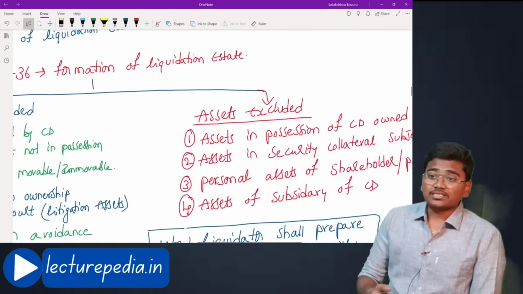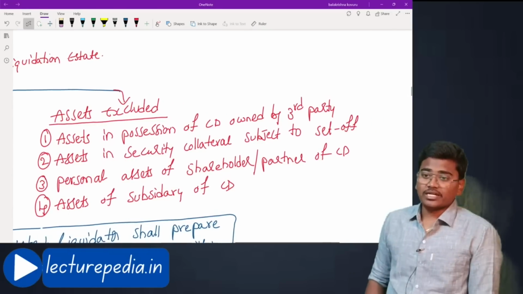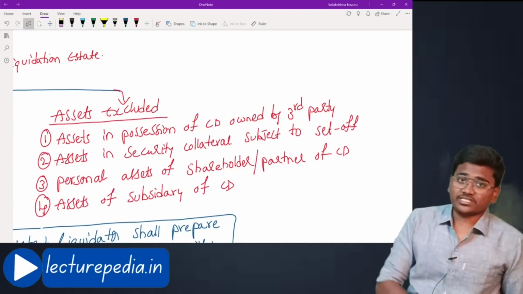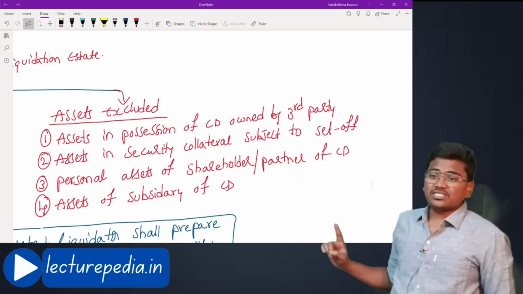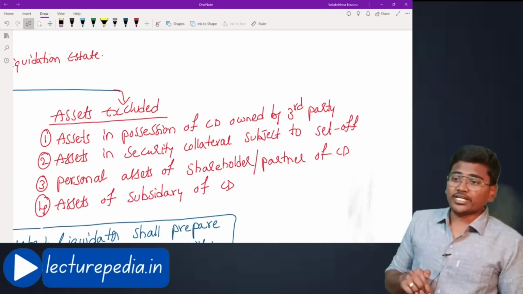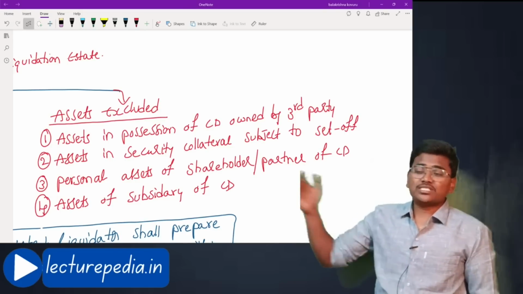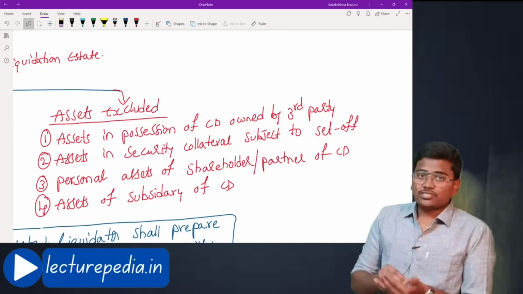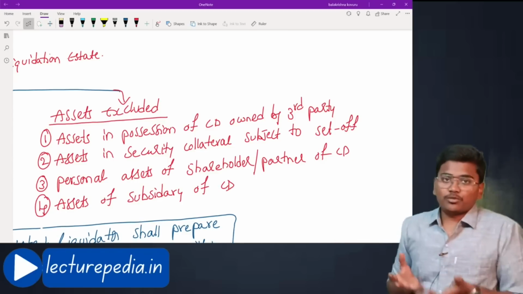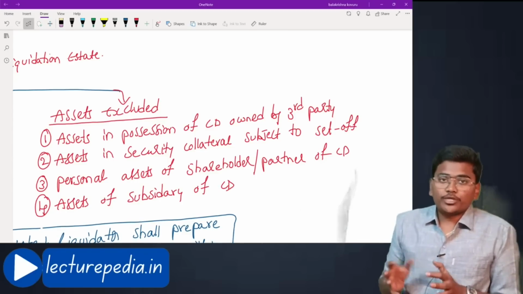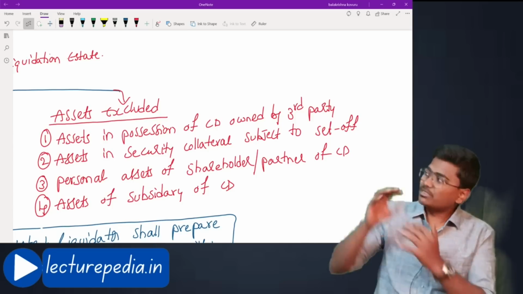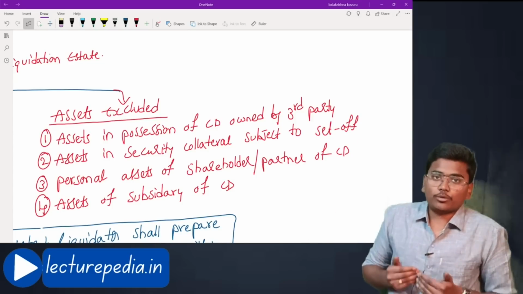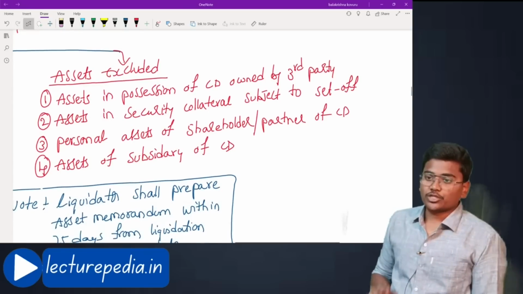What are the assets that should be excluded from the liquidation estate? There are 4 types of assets that should be excluded from the liquidation estate. First one is assets in possession of corporate debtor but owned by some third party. Okay, assets which are owned by third party but which are in the possession of corporate debtor should not be included in the liquidation estate. They belong to some third party. They don't belong to corporate debtor. Okay, they should be excluded.